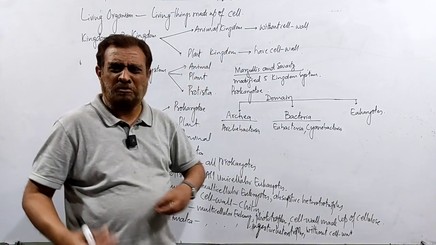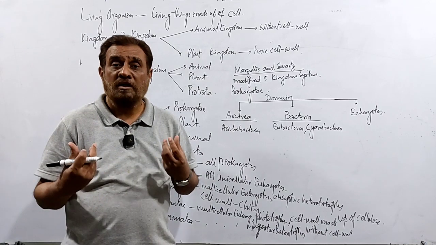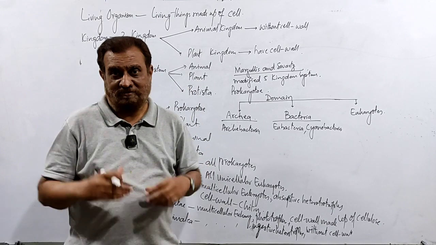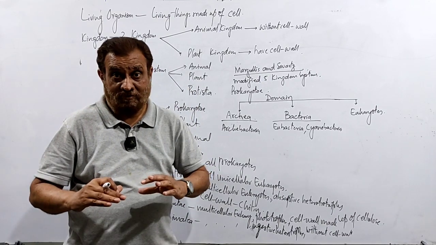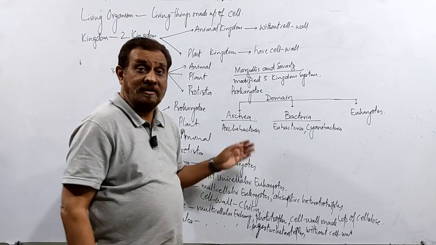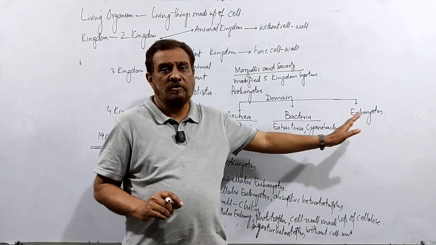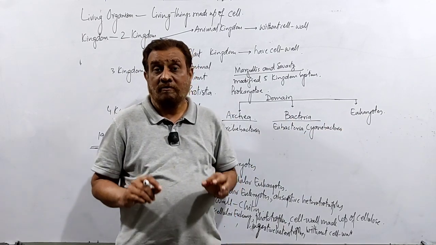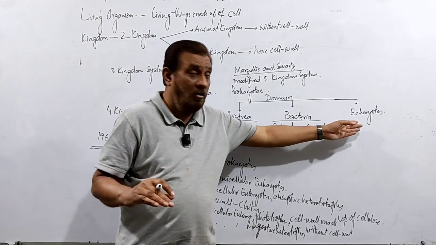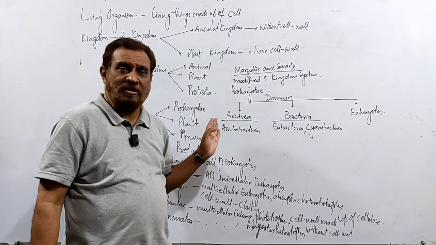They have totally different types of structure in their cell membrane. But surprisingly, very important to listen, surprisingly, their RNA sequence is similar to these eukaryotes. Very important. Structurally it is different. These are all archaea. Here we have anaerobes.